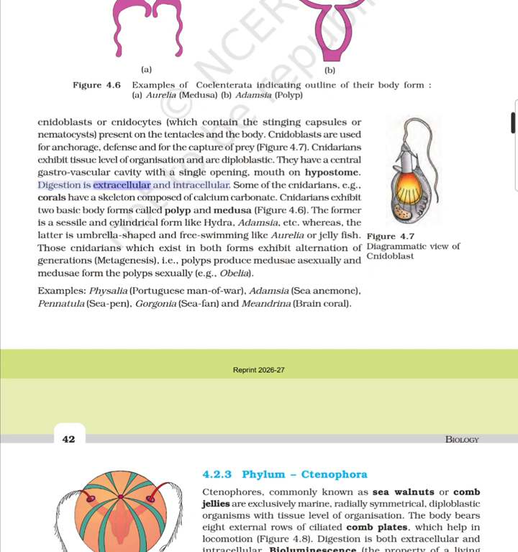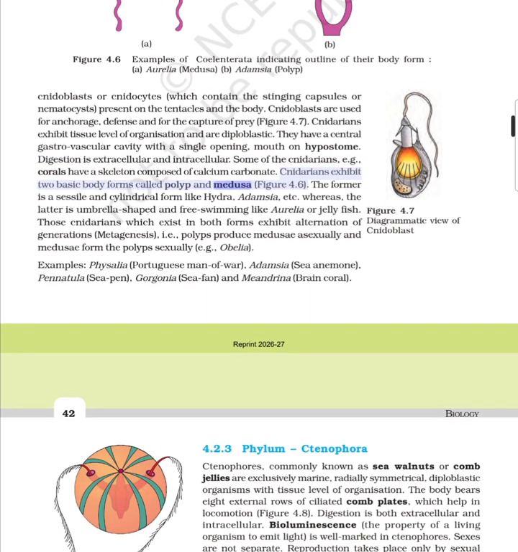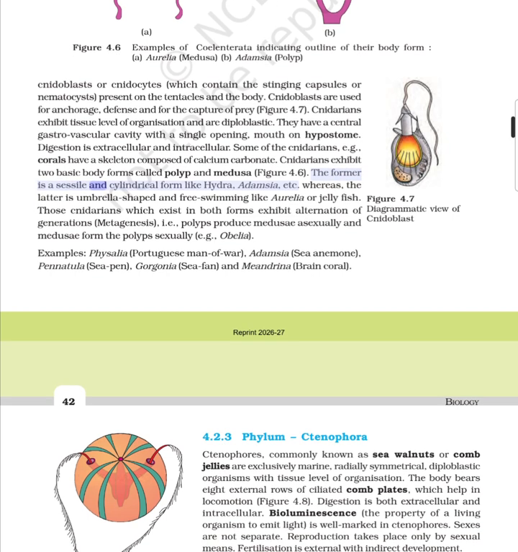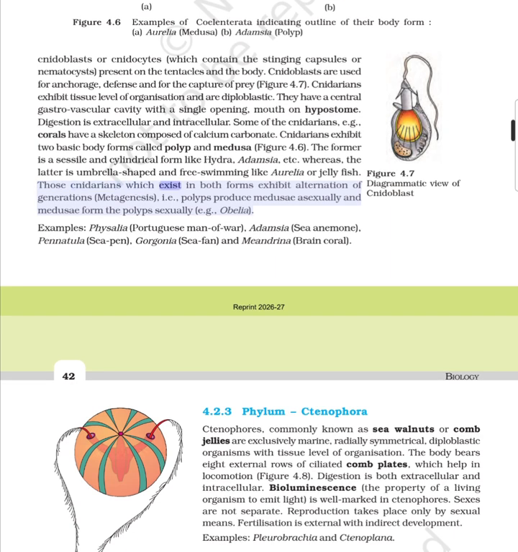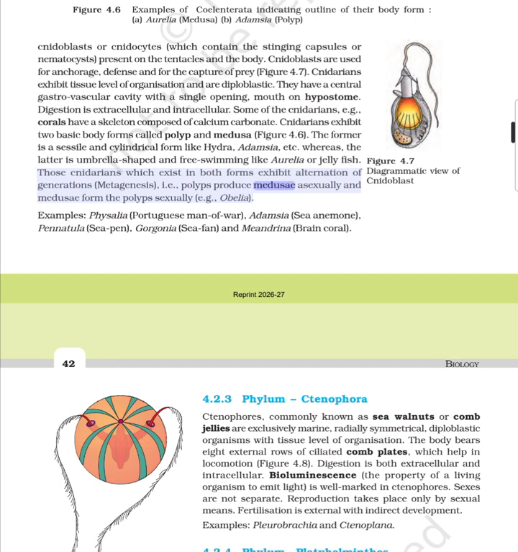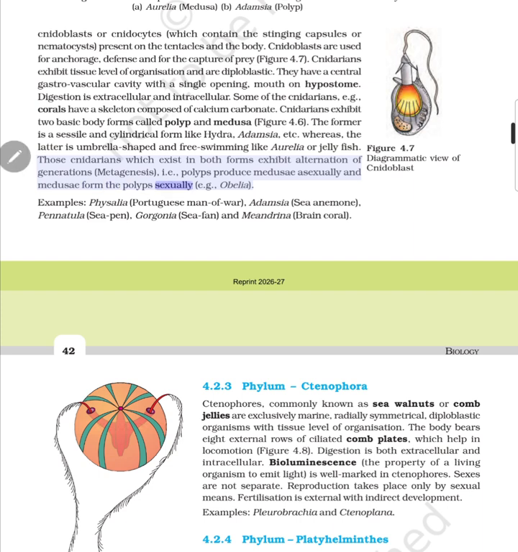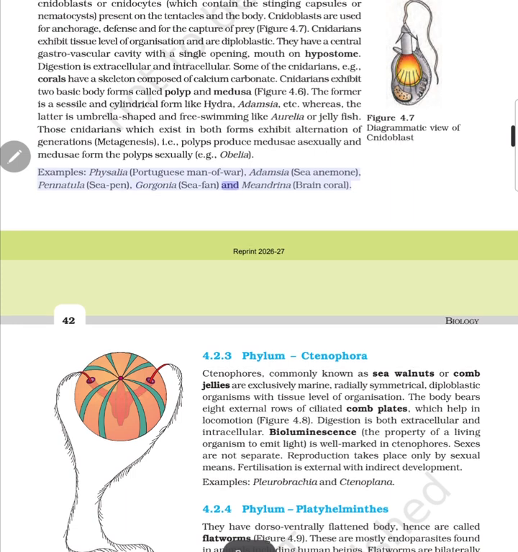Digestion is extracellular and intracellular. Some of the cnidarians, e.g., corals, have a skeleton composed of calcium carbonate. Cnidarians exhibit two basic body forms called polyp and medusa. The former is a sessile and cylindrical form like Hydra, Adamsia, etc., whereas the latter is umbrella-shaped and free-swimming like Aurelia or jellyfish. Those cnidarians which exist in both forms exhibit alternation of generations, i.e., polyps produce medusae asexually and medusae form the polyps sexually. Examples: Physalia, Adamsia, Pennatula, Gorgonia and Meandrina.